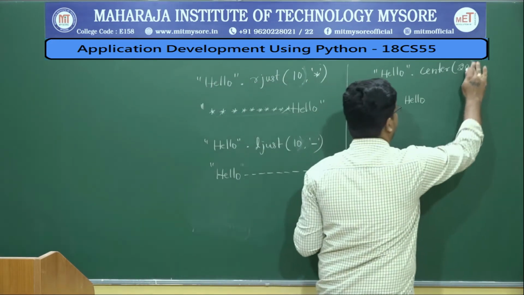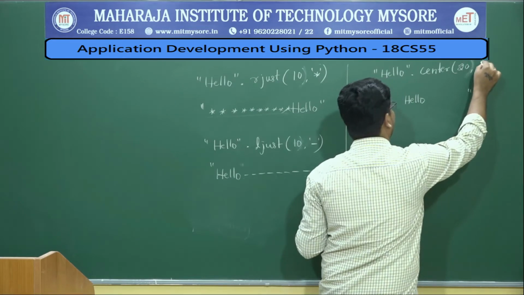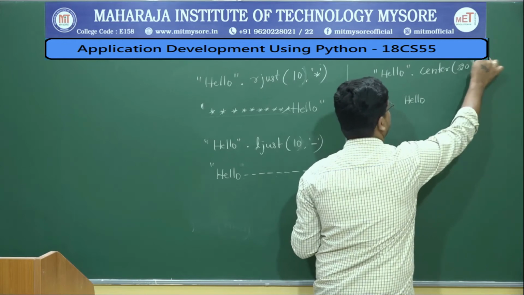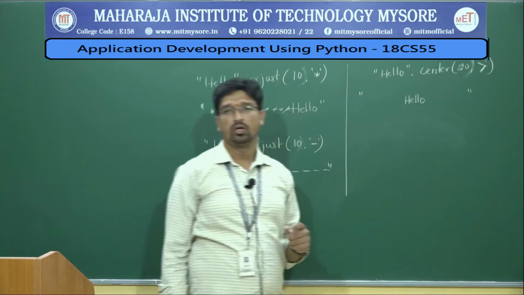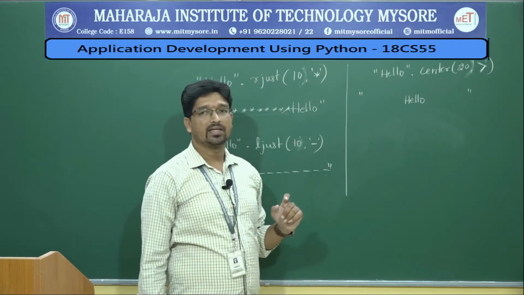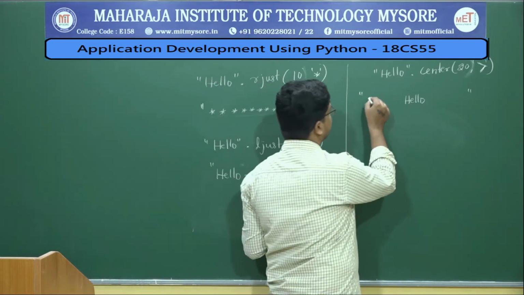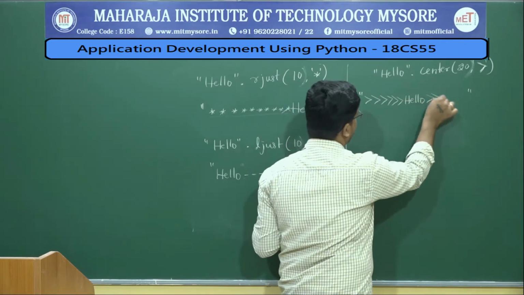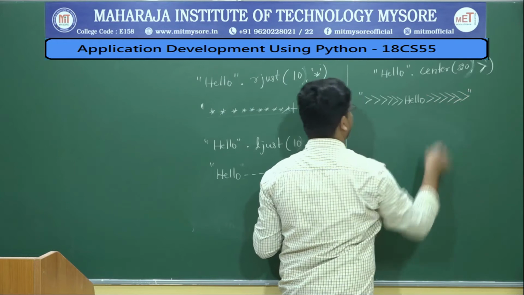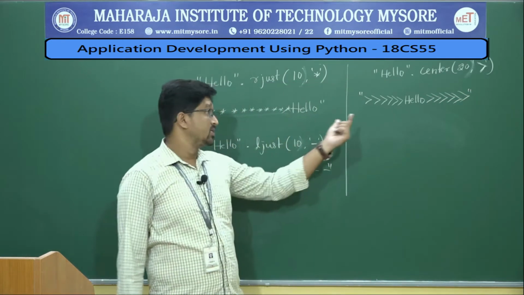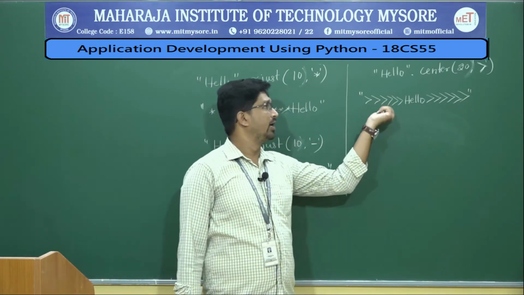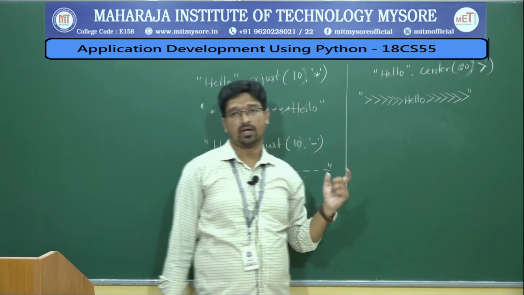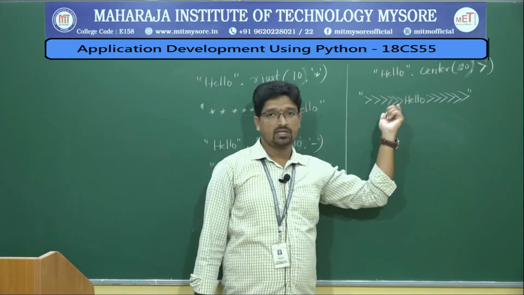If you pass 20 comma, let us say this symbol, that should be enclosed with single quotes. If you say the greater than symbol, then you will get it like this. So your text is centered, and I have not written 10 characters, but you will have 10 characters this side and 10 characters the other side. So this is how center justification works.